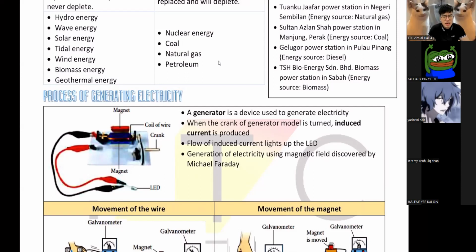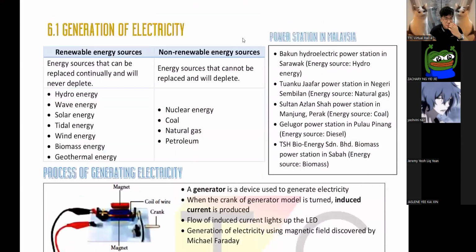This chapter is more towards real life application. How do you get electricity? How does TNB give you electricity? What is a 3-pin plug? How do you calculate the cost of electricity? Things like that.